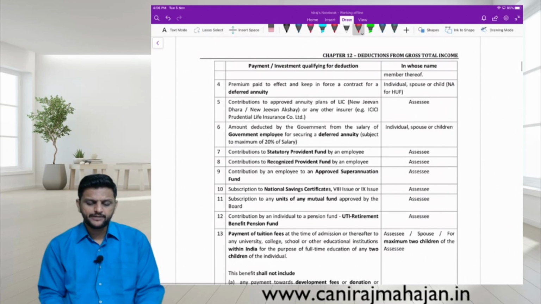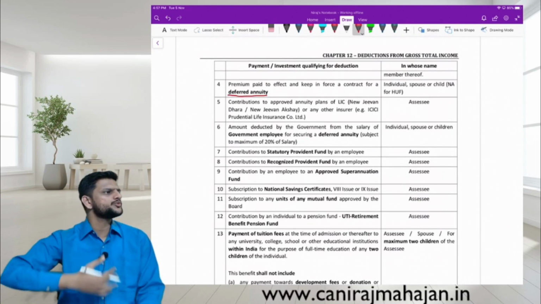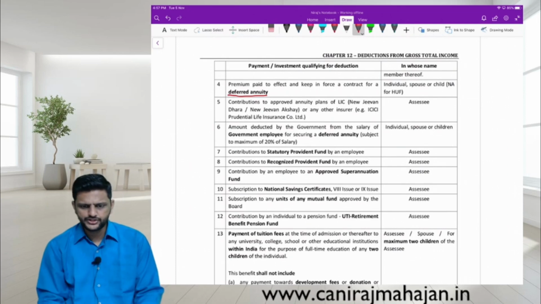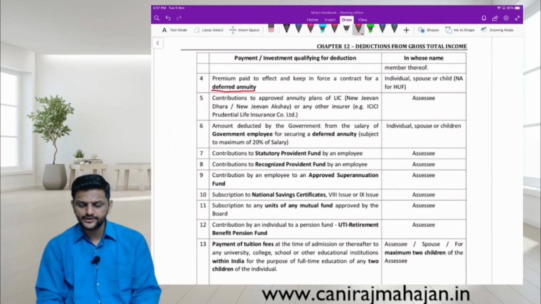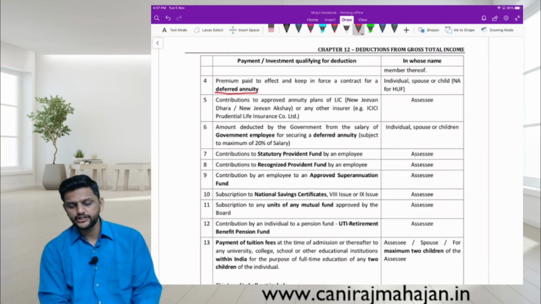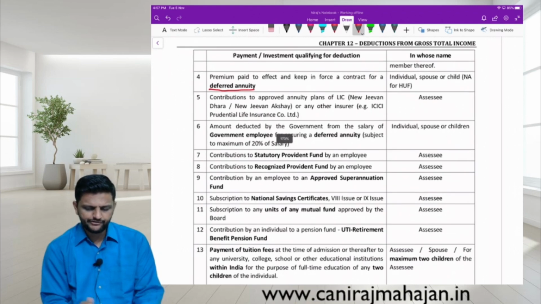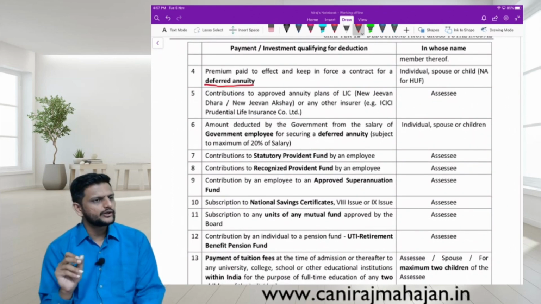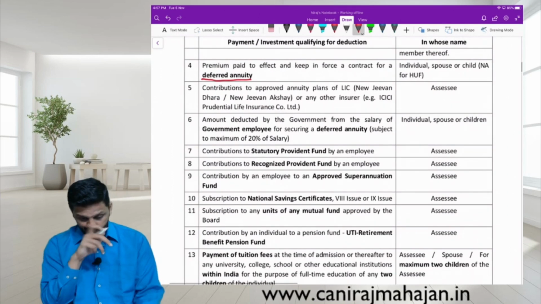Premium paid to effect and keep in force a contract for deferred annuity. Some amounts which you are going to get in future. If you are paying a premium for that policy, again it is allowed as deduction. Again for individual, spouse or children. Okay, is it pension or what? Deferred annuity. So who is not eligible at all? HUF is not eligible for deduction.